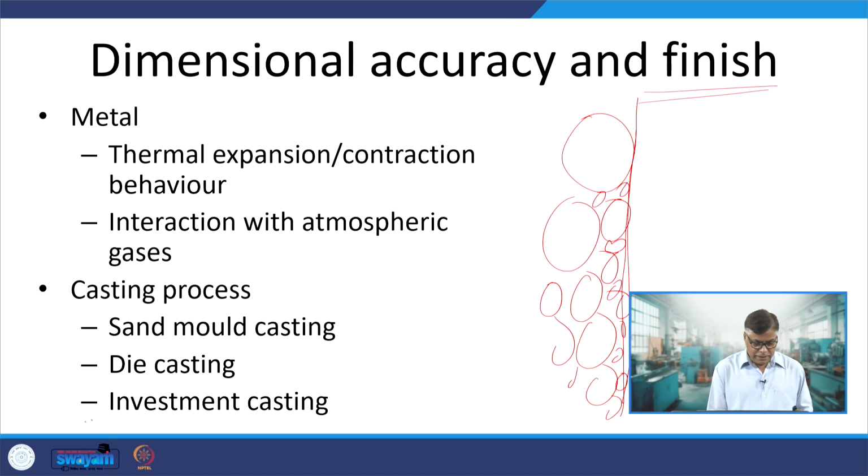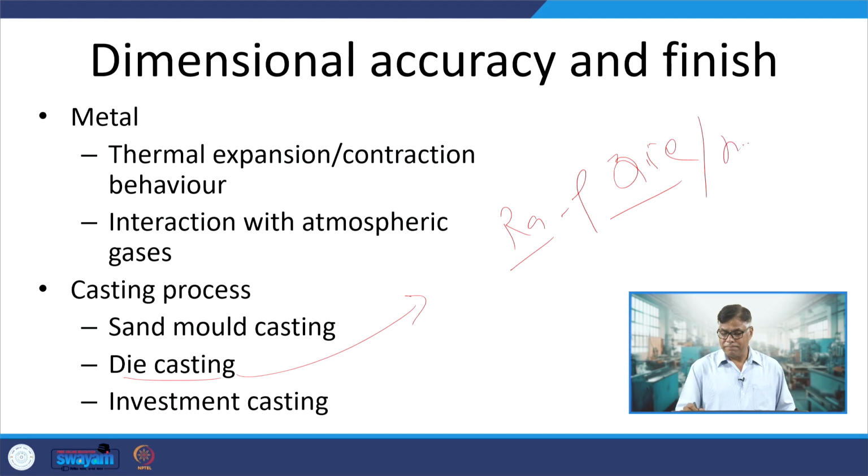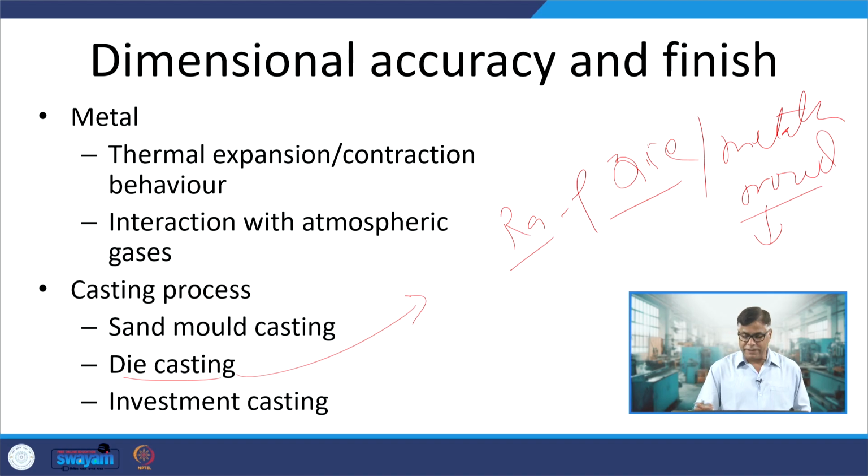As far as die casting is concerned, the roughness of the casting will depend upon the roughness, or Ra, of the die, the metallic mold which has been prepared. How good the surface finish of the metallic mold is will determine the roughness of the casting.